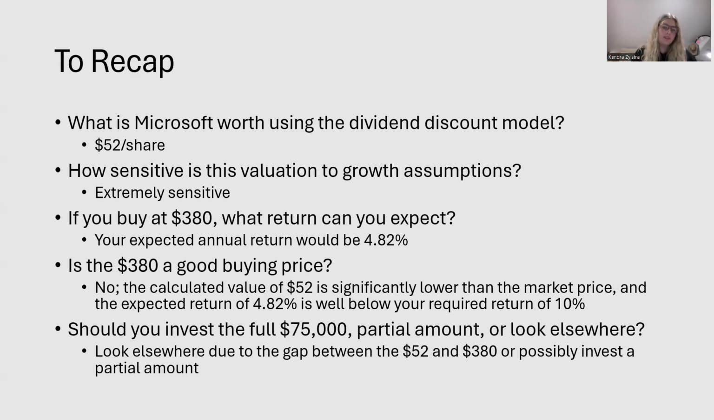So finally, should we invest the full $75,000, a partial amount, or look elsewhere? As you remember, in the beginning we received this $75,000 from our great aunt, who said to make sure to invest wisely. So what are we going to do? We are most likely going to look elsewhere. As we found using the DDM model here, there's a big gap between the $52 and $380, and also a big difference in return. We would really like a higher return than 4.82%. We'd like something closer to that 10%. So we could consider still investing a little bit into Microsoft, but all in all, we would really like to look elsewhere to invest the money somewhere else.